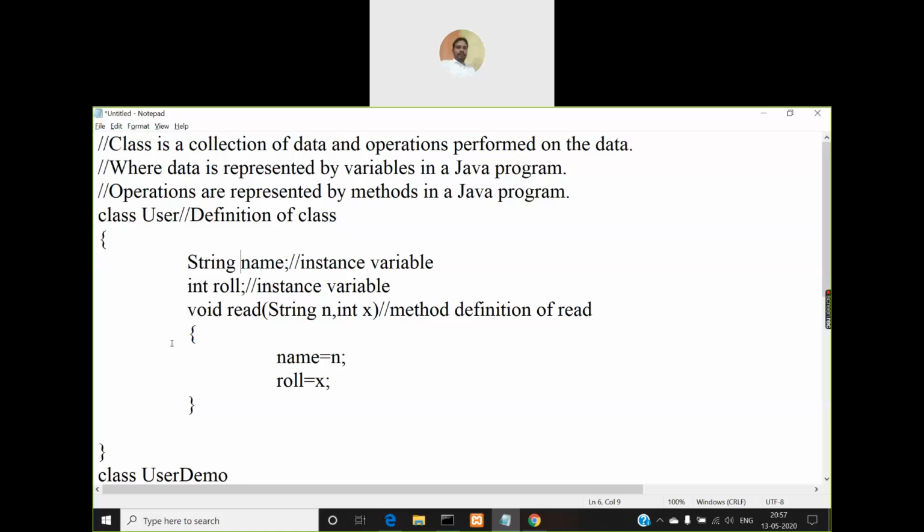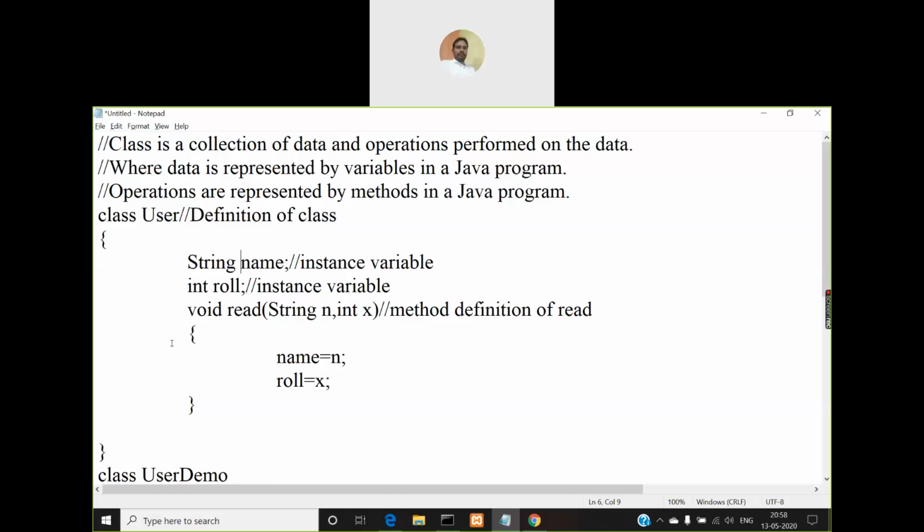For example, for more understanding, say you belong to electronics and communications engineering, some section A or B. Say you are in section B. If you want to communicate with all your friends who are also in the same section, you can directly communicate with them, right? You can, because they are in the same classroom where you are sitting, so you can directly go and interact with them. You can call them by their name and talk to them.